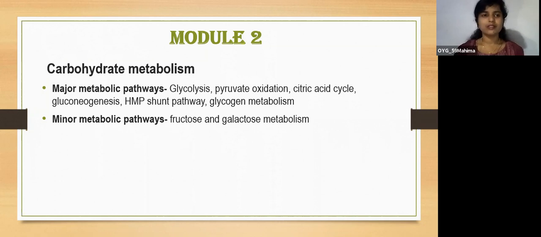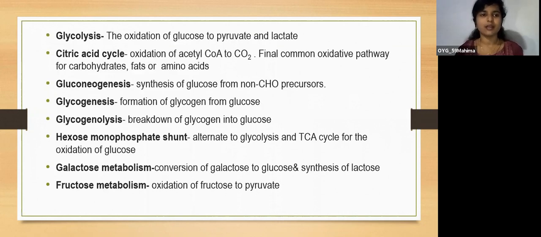Before we begin the pathways, let's have some idea about these terms. First term is glycolysis. Glycolysis is the oxidation of glucose to pyruvate and lactate. Lysis is breakdown, so the breakdown of glucose, forming the end product pyruvate or lactate, is known as glycolysis. The second one is the citric acid cycle. The oxidation of acetyl CoA to carbon dioxide is known as the citric acid cycle. This is the final common oxidative pathway for carbohydrates, fats, and amino acids.